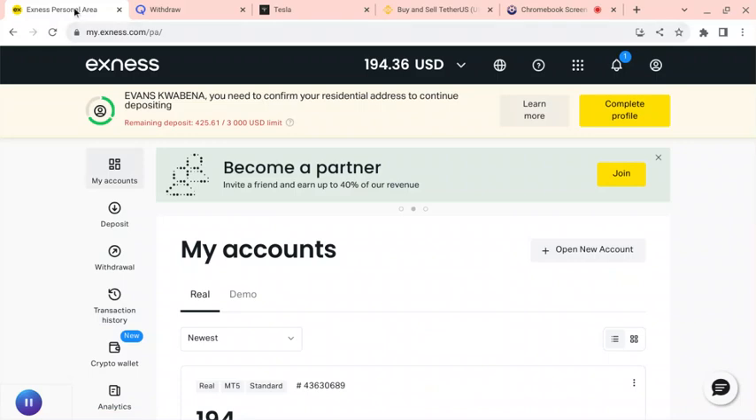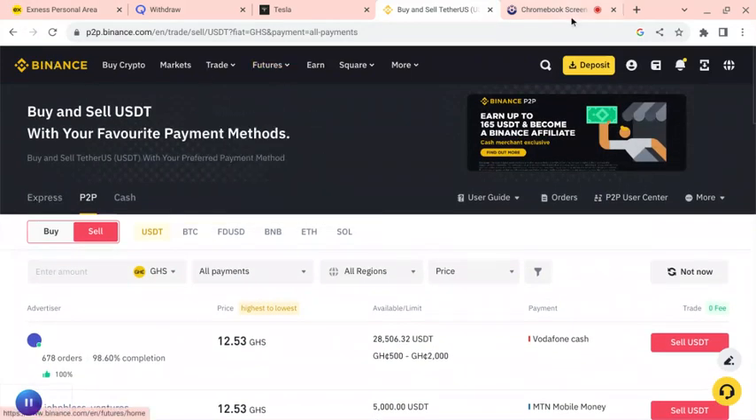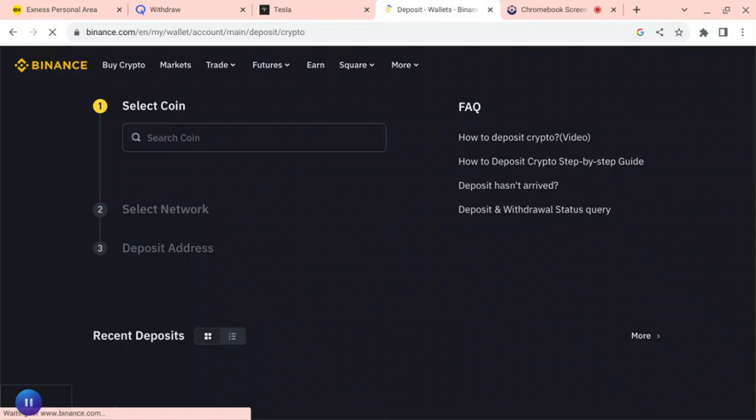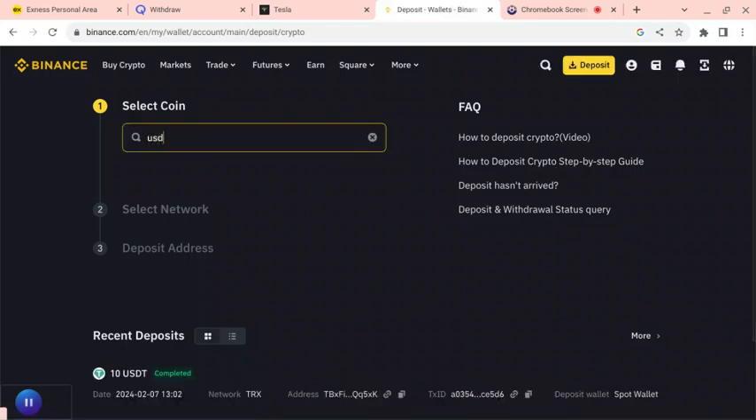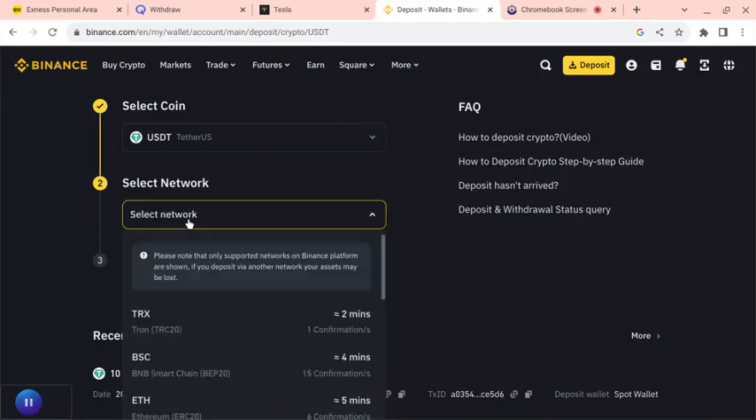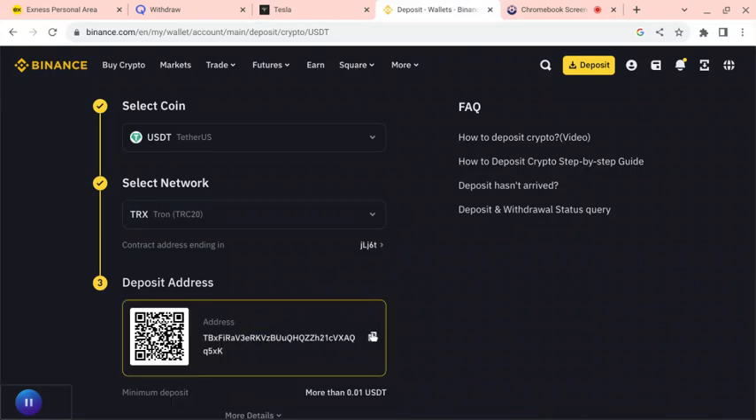I'll go to Binance. Then I'll go to deposit crypto. Then I'll enter USDT. So I'm doing this for beginners. If you think you are a guru and you don't want to watch, that's your own thing. I'm doing this for beginners. So those who feel like, okay, they want to learn, yeah, I'm doing it for you, bro. Then I'll copy it. You see, I'll copy it.